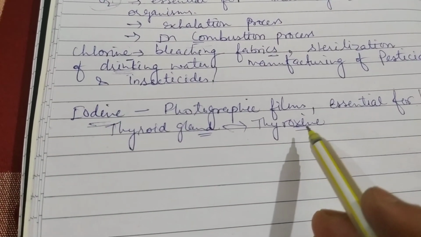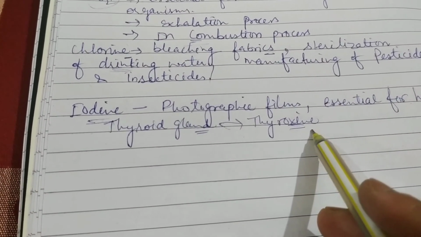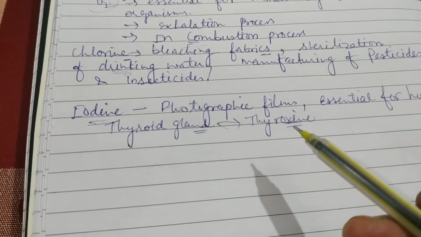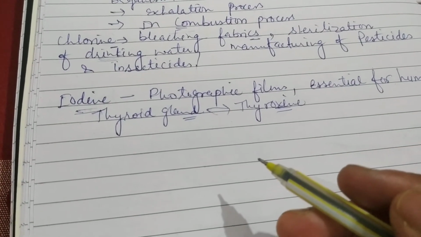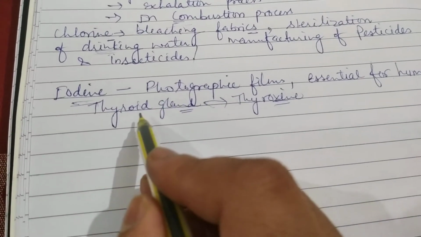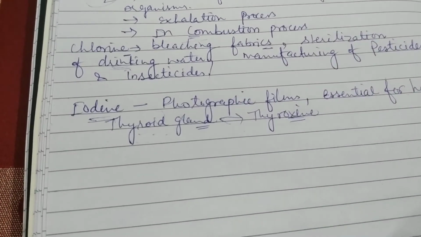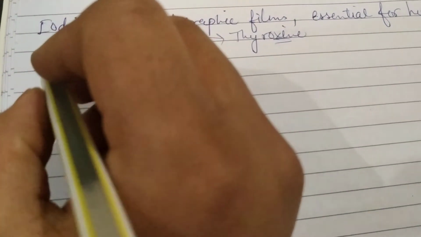If the secretion of this thyroxine hormone increases or decreases, then the person will get a disease that is called thyroid disease, right? So I hope this is clear.